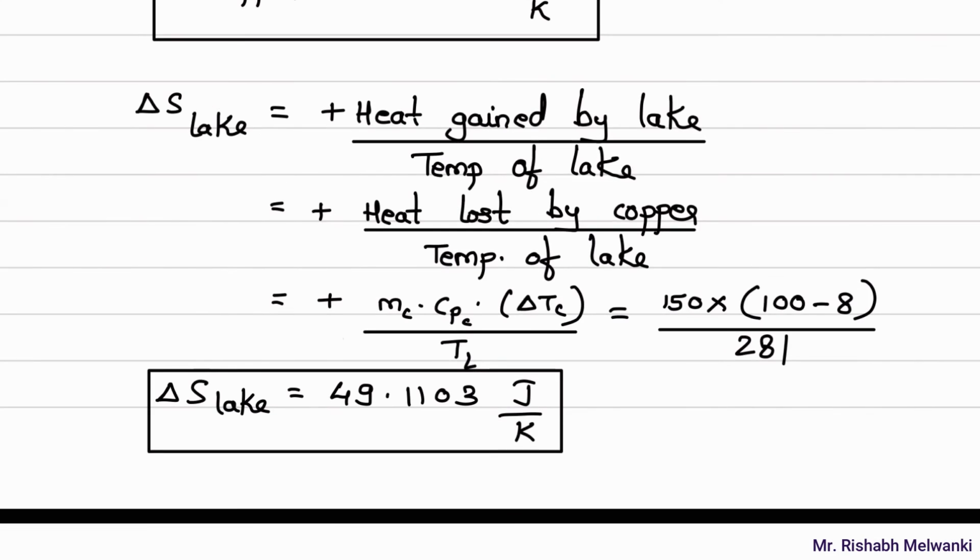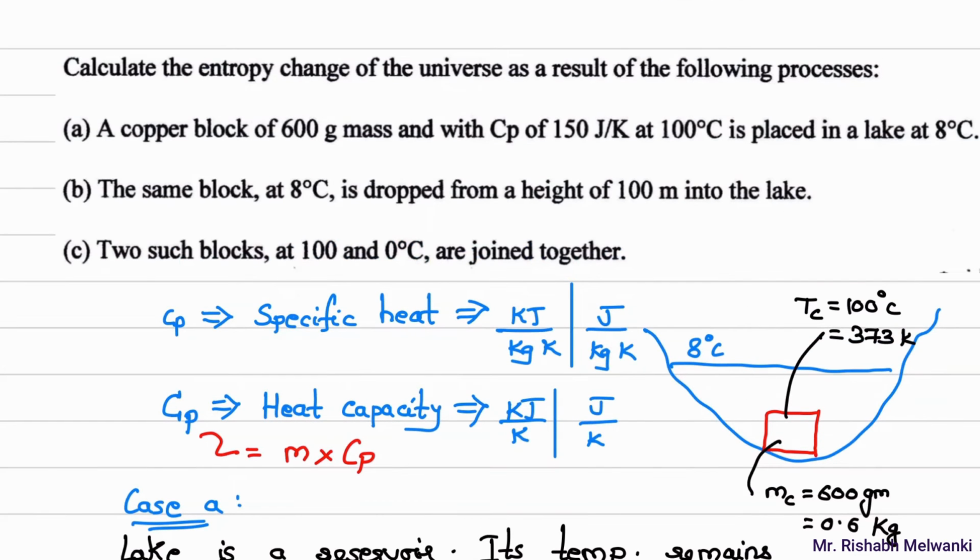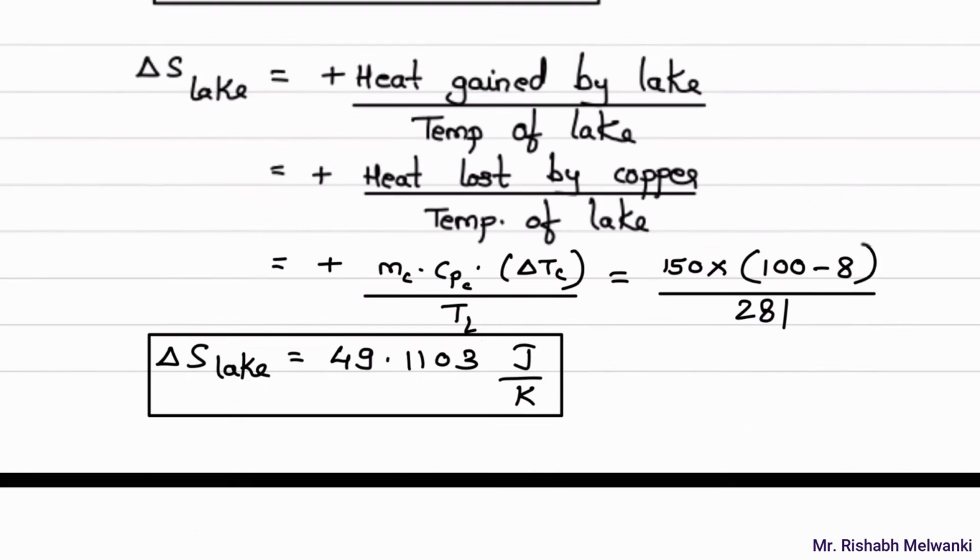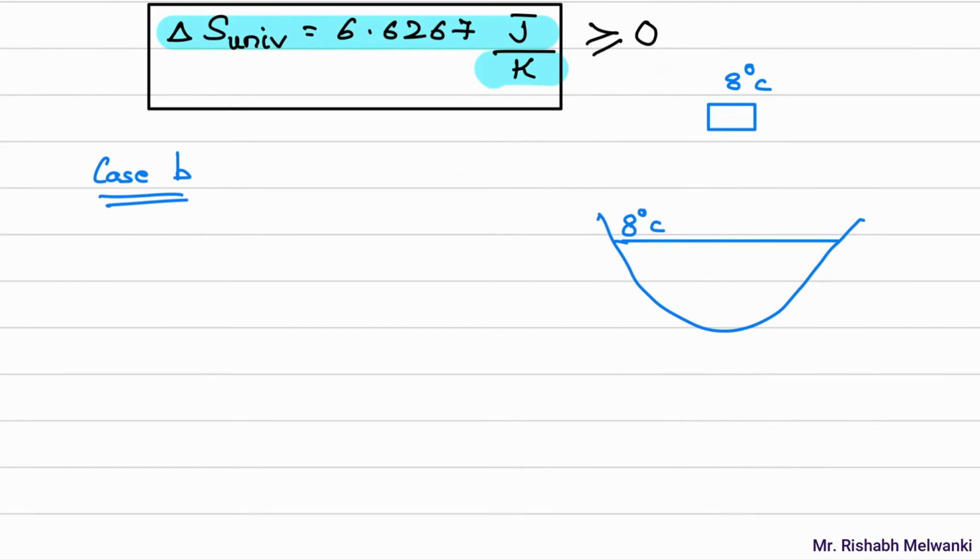It is given in the question: the same copper block at 8 degrees Celsius is dropped from a height of 100 meter into the lake. So the height of that copper block from the lake is 100 meter. You can consider any height, maybe the bottom or top, it doesn't matter. We just have to find the entropy change. So I'll write over here 100 meter.